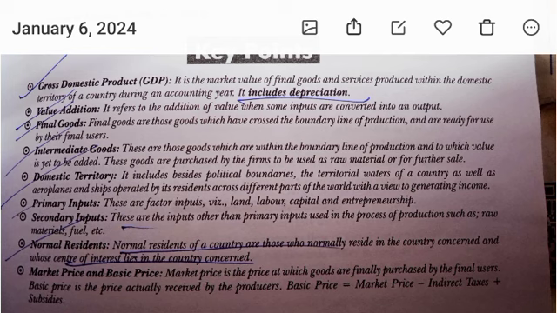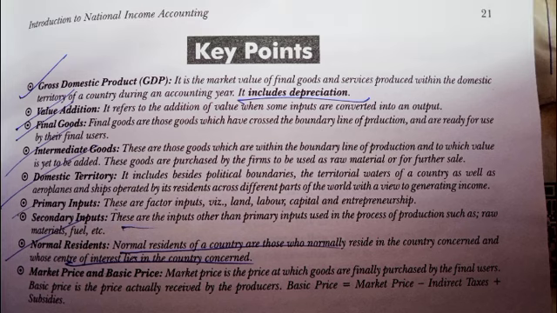Market price and basic price. Market price is the price at which goods are finally purchased by the final users. Basic price is the price actually received by the producers. Basic price is equal to market price minus indirect taxes plus subsidies.